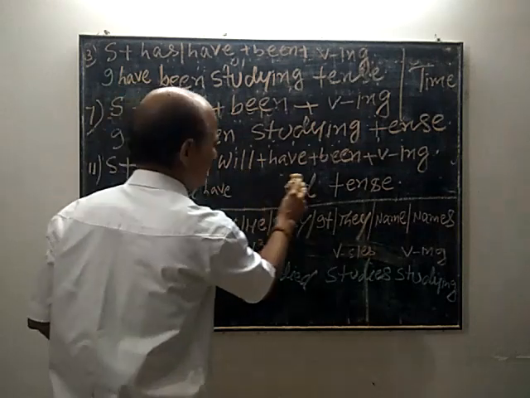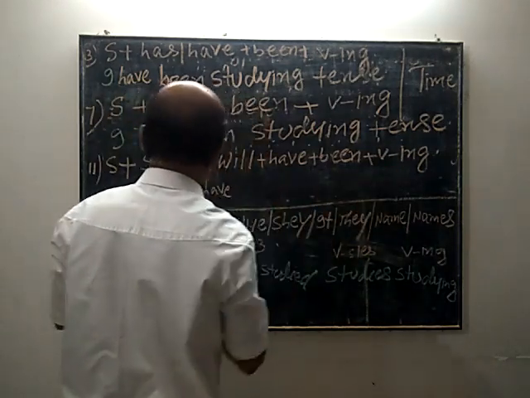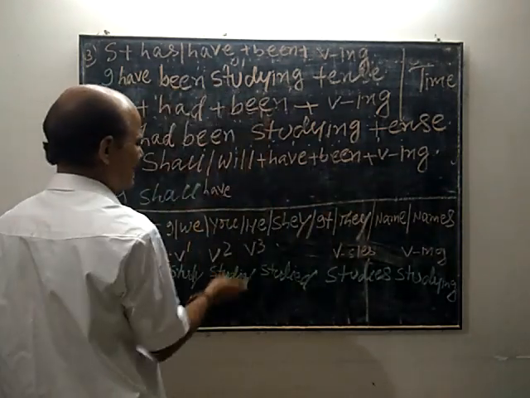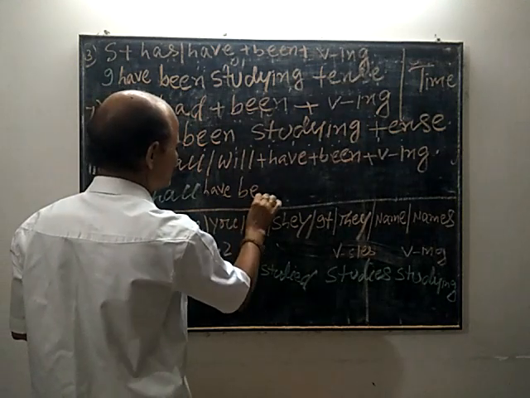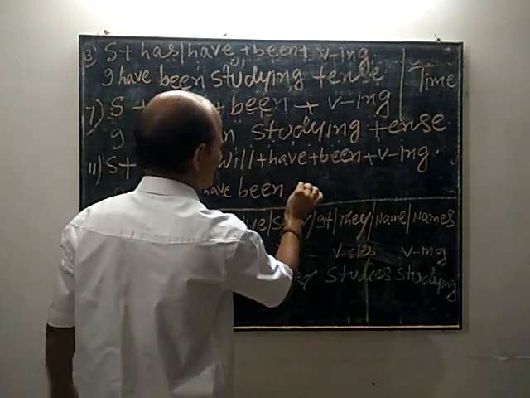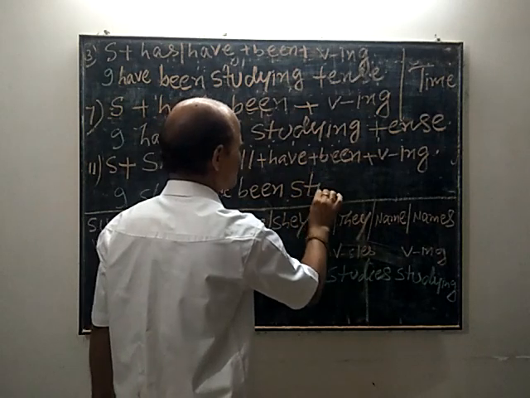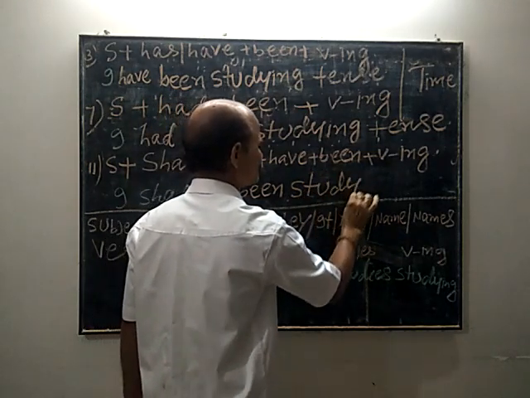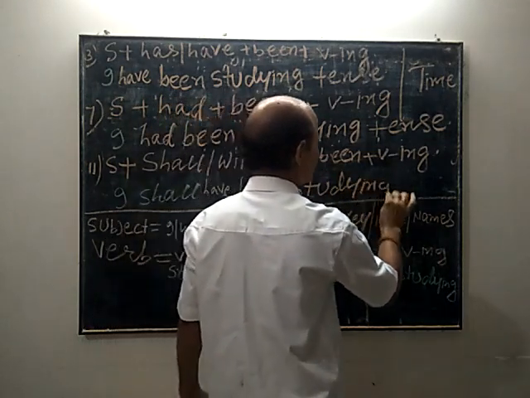Thus, we shall have the sentence as I shall have been studying tense.